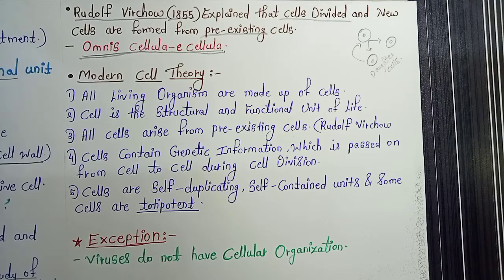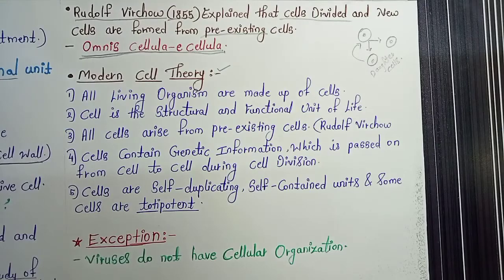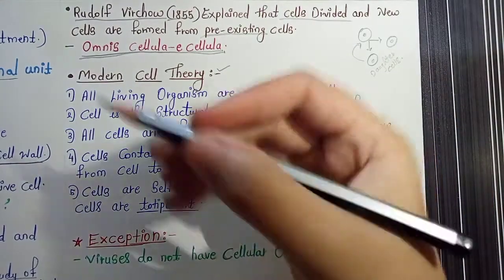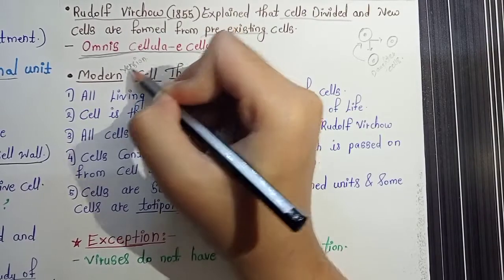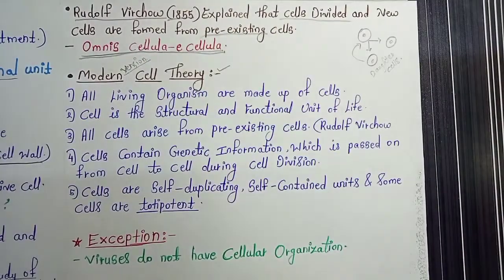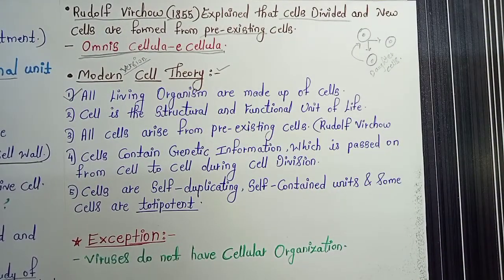Then the further topic is the modern cell theory. This is not a modern cell theory, actually, this is the modern version of cell theory. There are certain statements given in the modern version of cell theory. First, that all living organisms are made up of cells. We all know that all living organisms are made up of cells. Even Schleiden and Schwann concluded that animals and plants both are made up of cells.